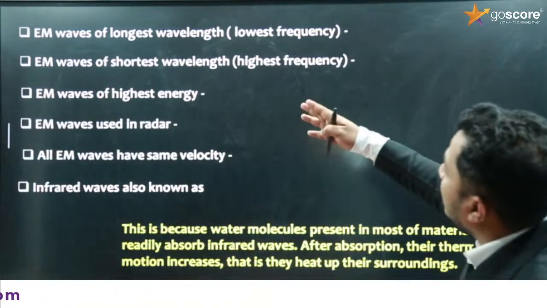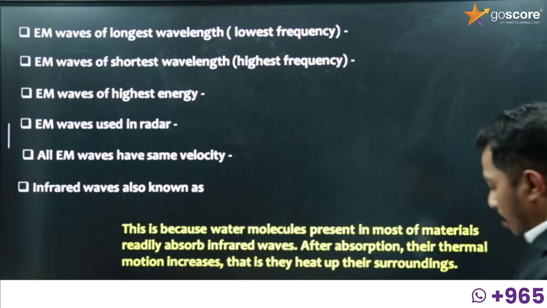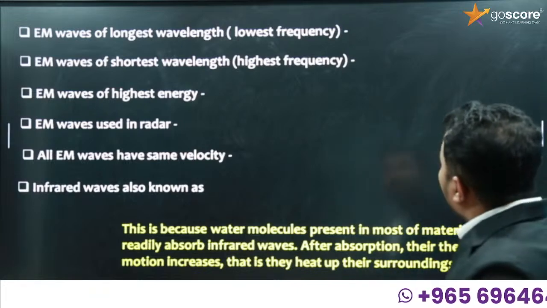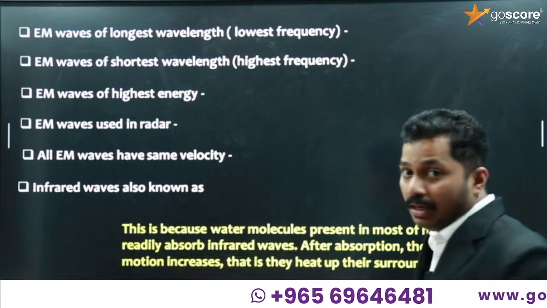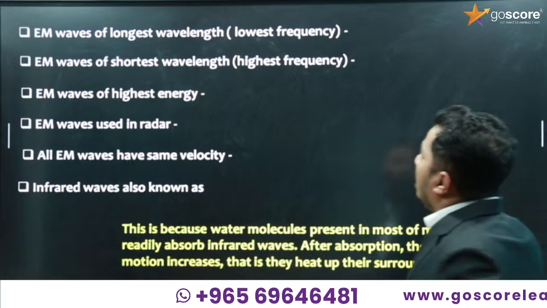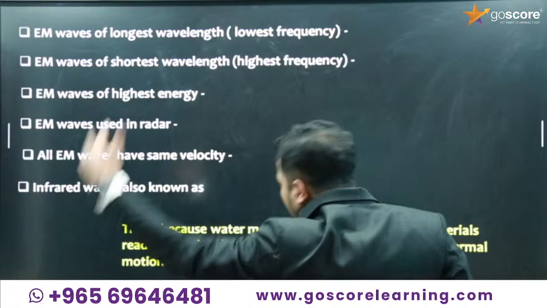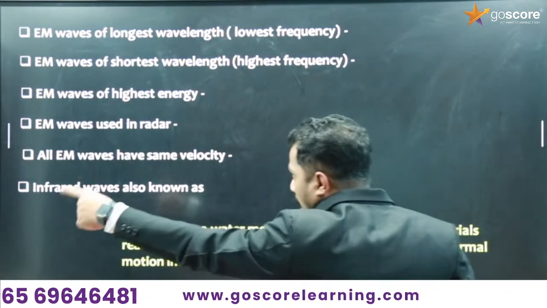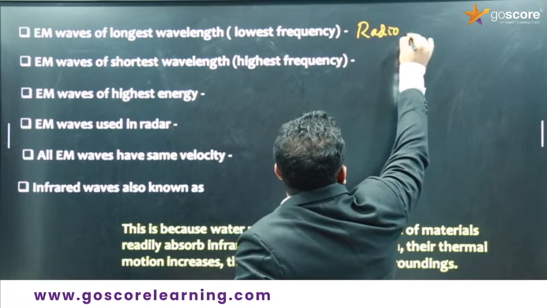Electromagnetic wave of longest wavelength or lowest frequency. Which electromagnetic wave has the longest wavelength and lowest frequency? Comment it. Once you comment it, we can wind up the session. Longest wavelength means left side, right? What is on the left side? Radio wave. So it is radio wave.